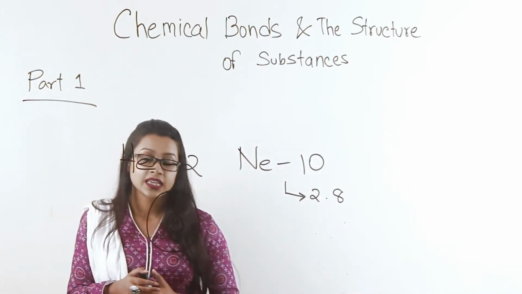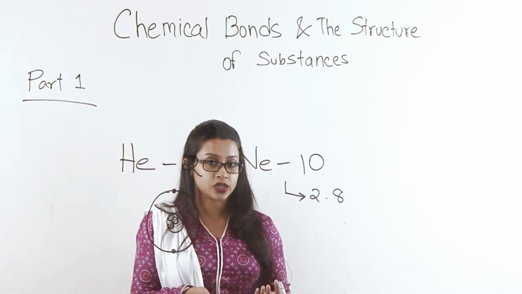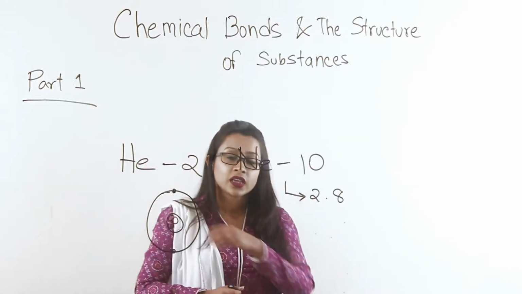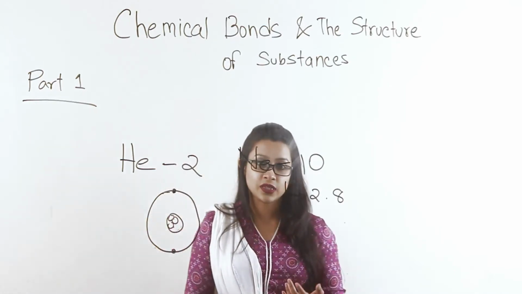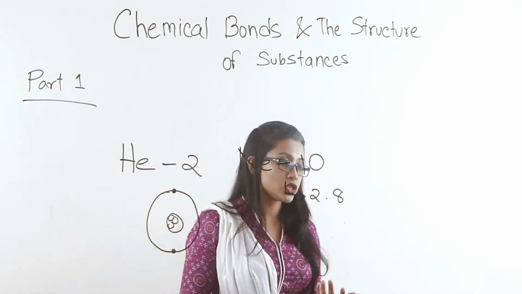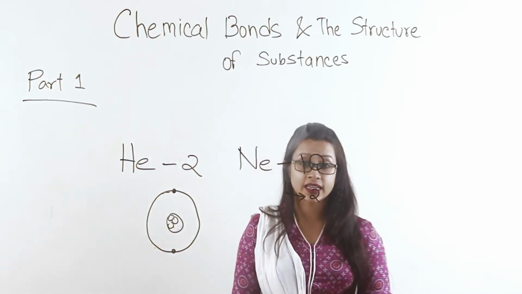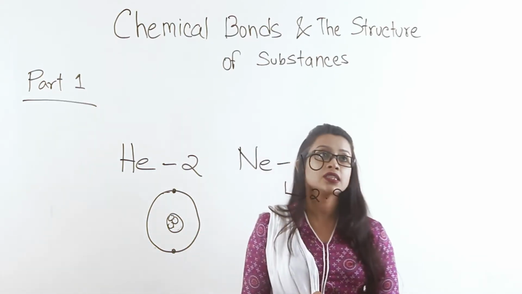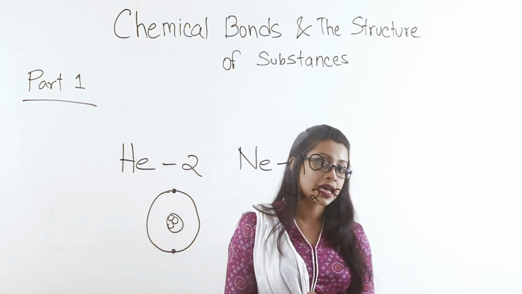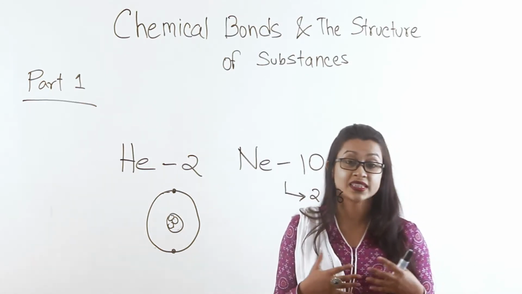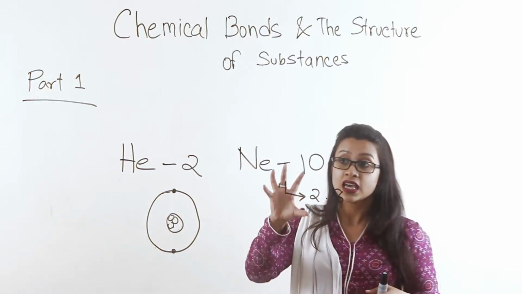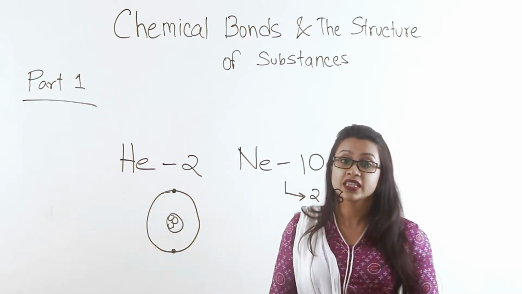As a result, they are unreactive or inert. The tendency of any element in the periodic table is eventually to gain a stable structure, to attain that state of stability that these elements have by themselves.